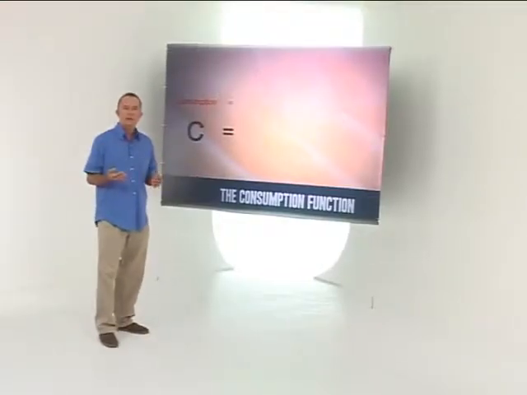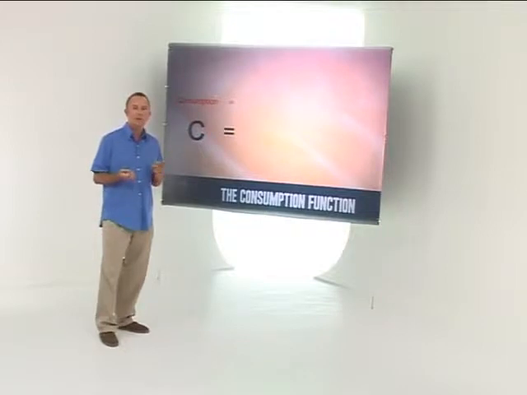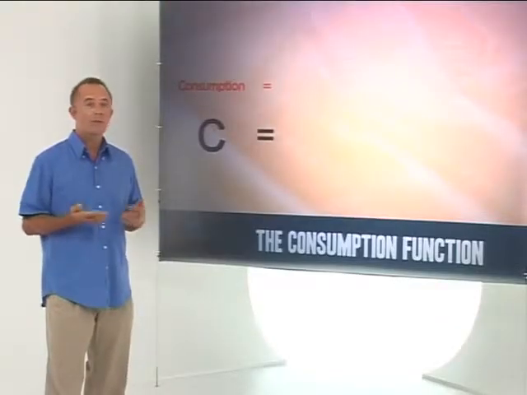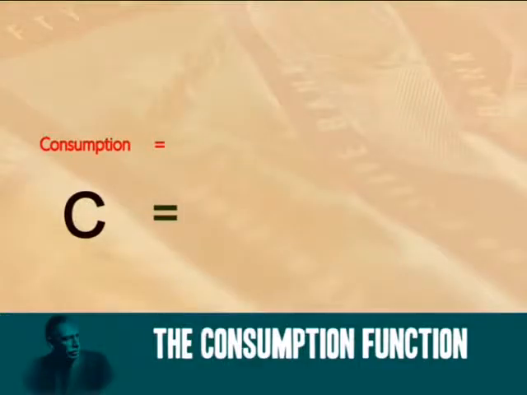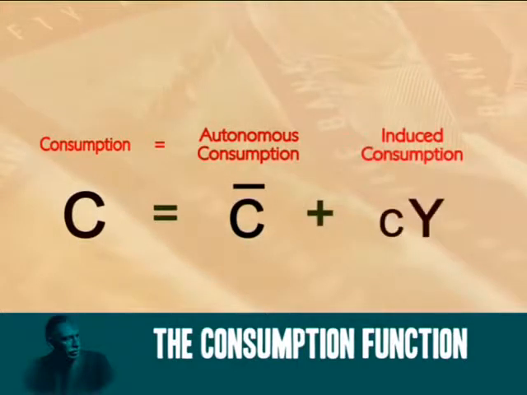We've previously used functions to analyse economic behaviour. When we looked at demand and supply, we saw that demand was a function of price, income, the number of buyers, and so on. We'll now create a consumption function to help us better understand our behaviour as consumers. Consumption spending, C, is made up of two types of spending, what we call autonomous consumption and induced consumption.